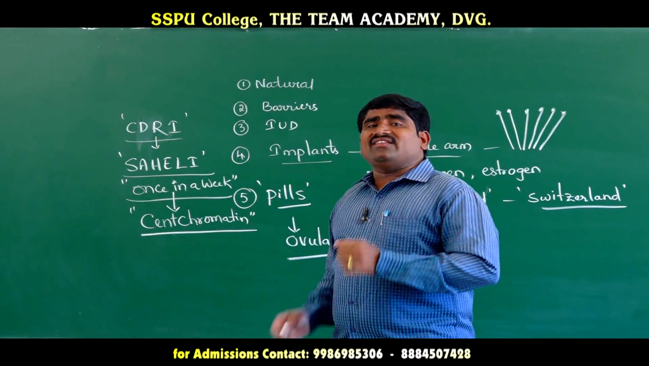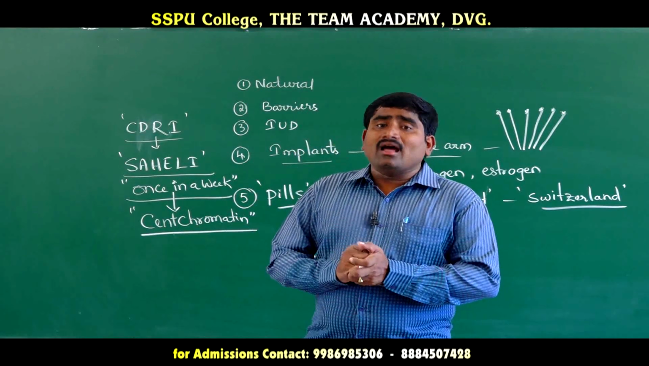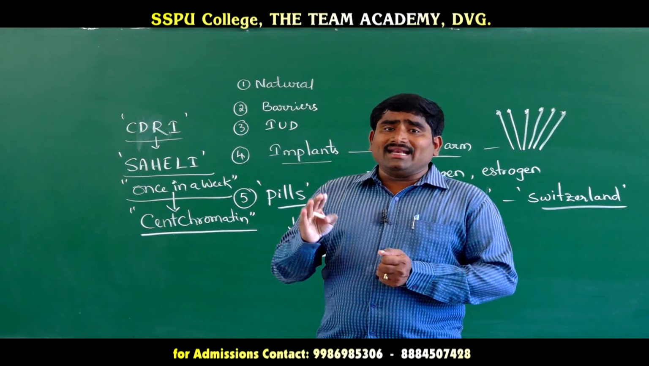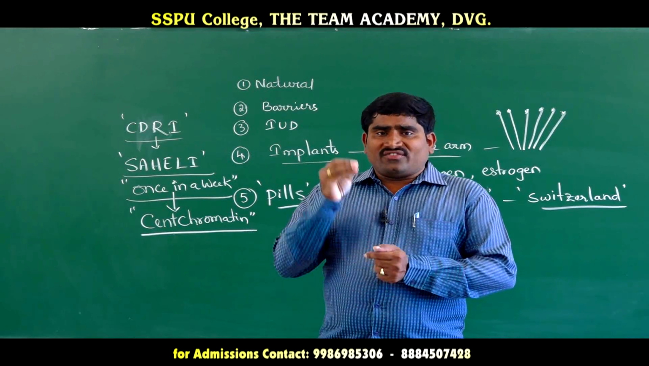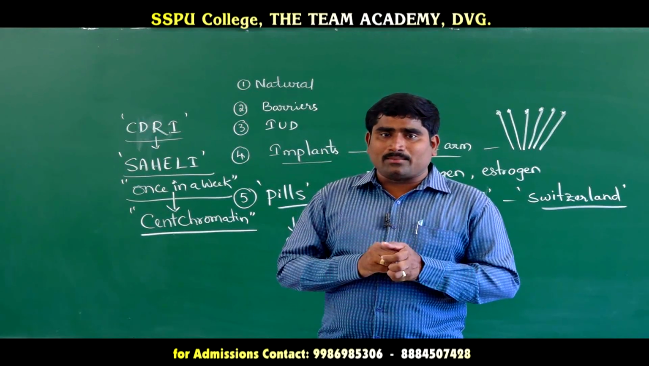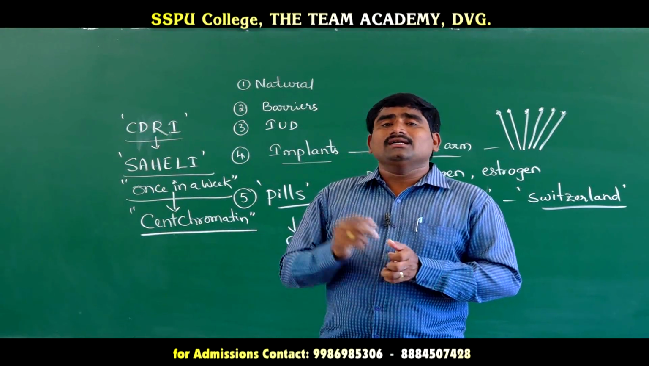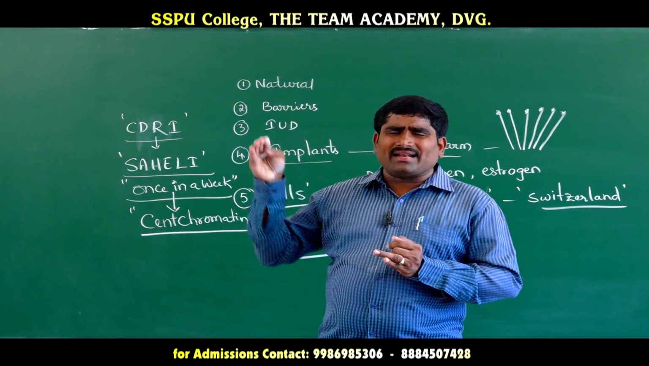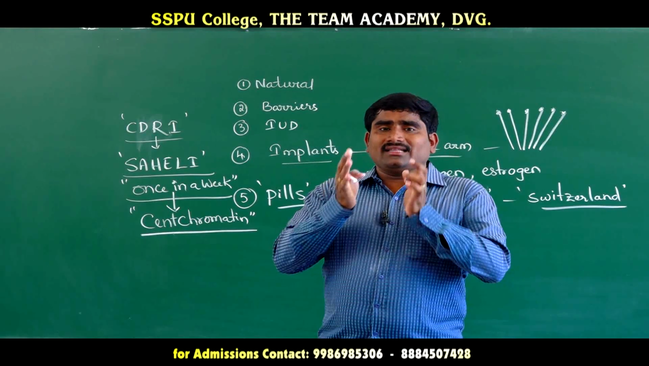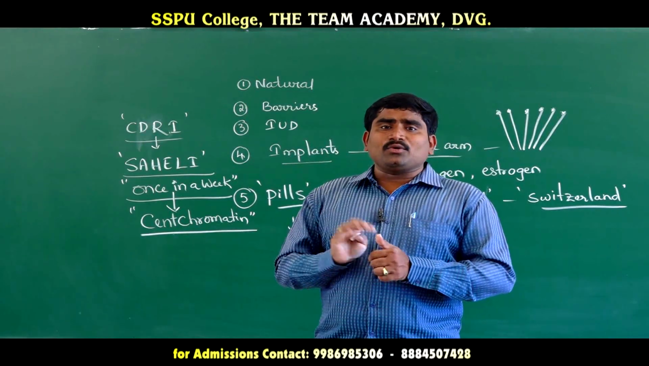Then what about the regular pills? Generally, the pills have to be taken starting 5 days after menstruation and continued for 21 days. For example, if a female gets menstruation today, from 5 days onwards she has to start taking pills, and take the pill continuously up to 21 days to prevent pregnancy.